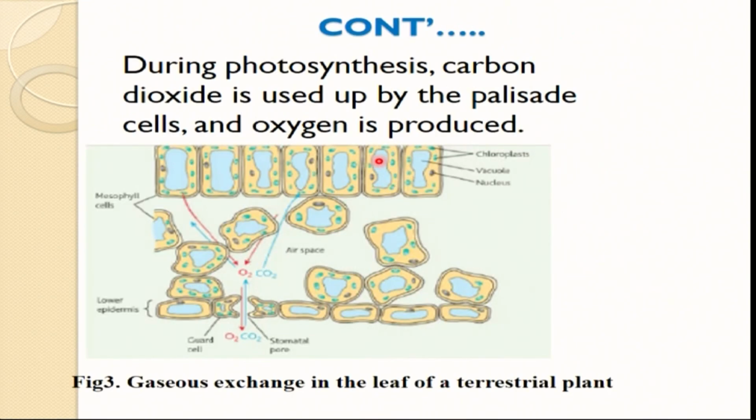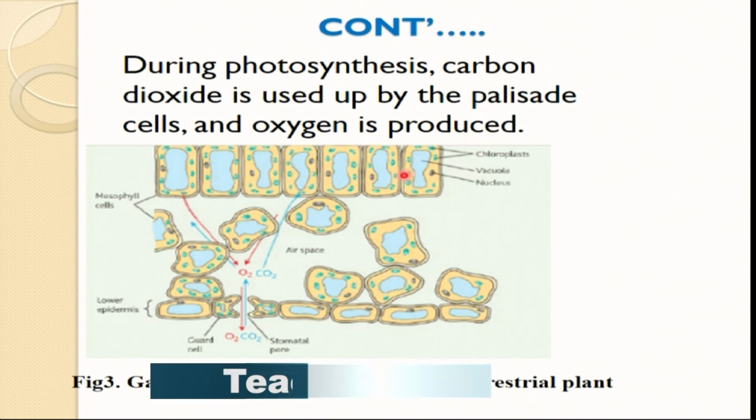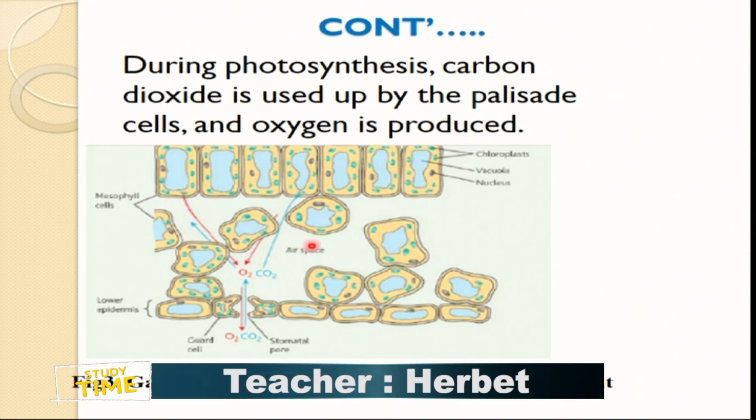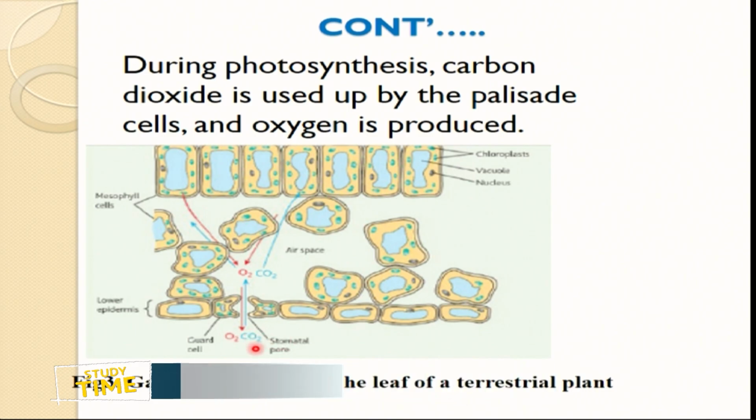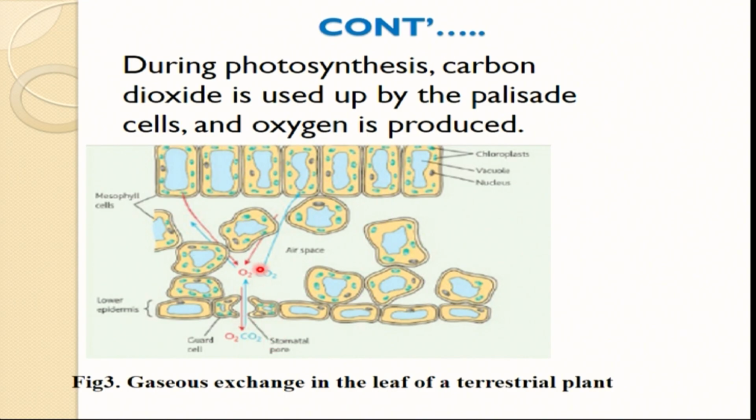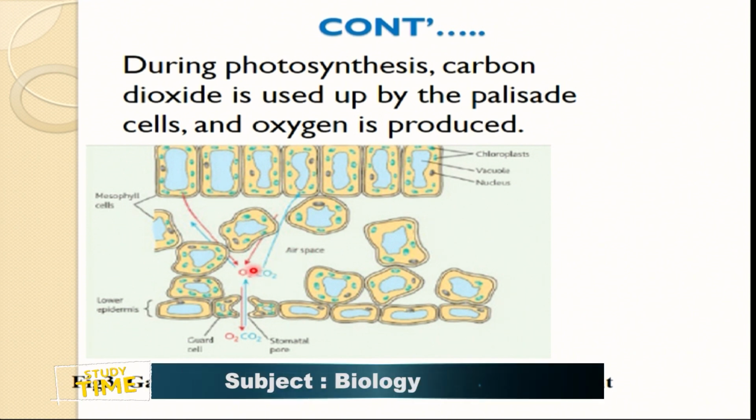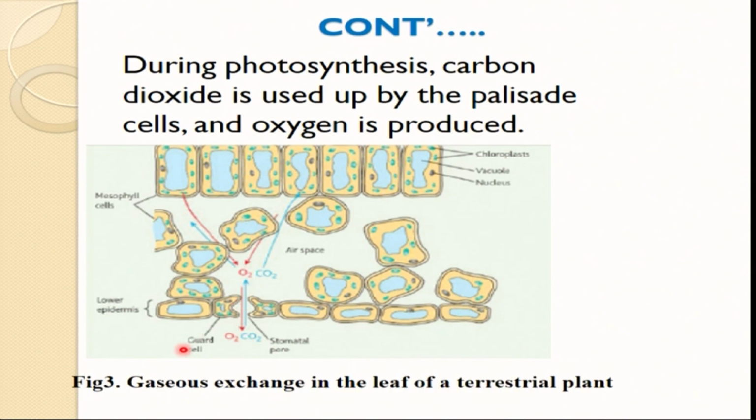We have a diagram that shows the internal structure of a leaf, not the external structure. I know some of you have gone through that diagram. We have the upper part, and we have this part which is called the air space. You can see this is red and this is blue. It means that oxygen is diffusing out and carbon dioxide, which is a raw material for photosynthesis, is entering into the leaf and goes into the air space. Now oxygen, which is in the air space, has to leave through the stomata by the guard cells. These are the guard cells.